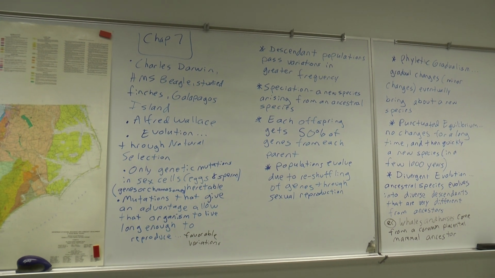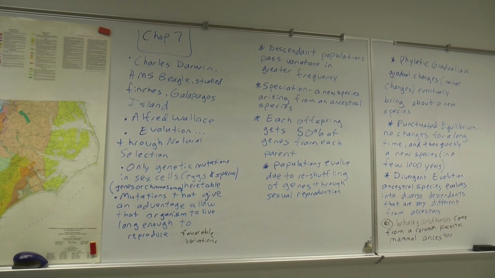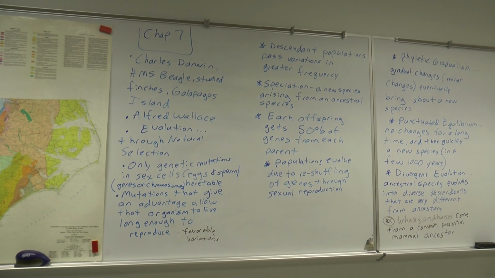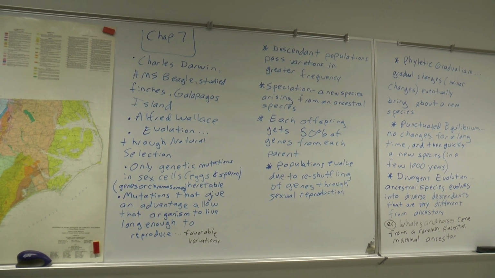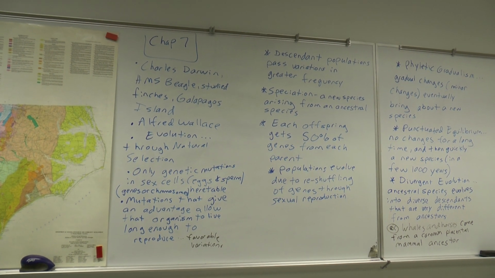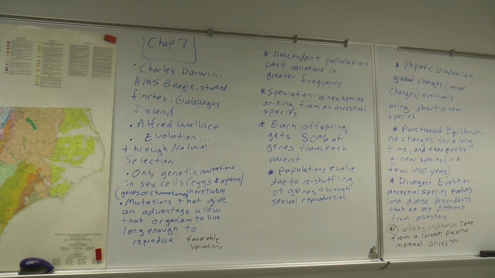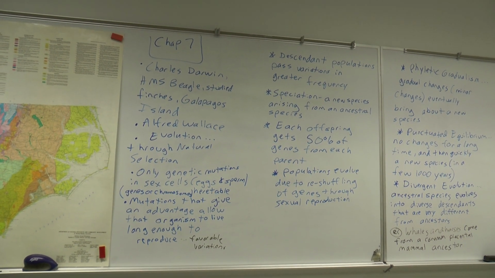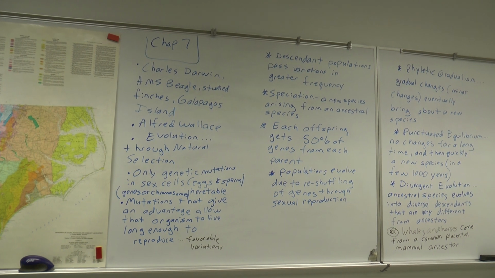Anyway, the only genetic mutations that are heritable, meaning that they can be passed down to future generations, are mutations that happen in the sex cells. And by sex cells, we mean, of course, eggs and sperm. These mutations can either happen in the genes or individual chromosomes.